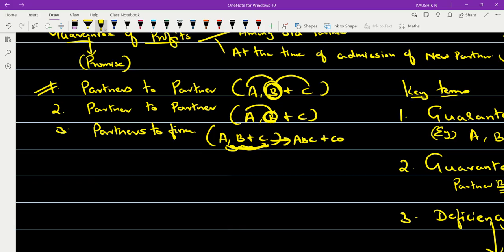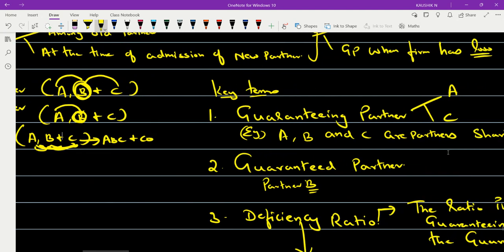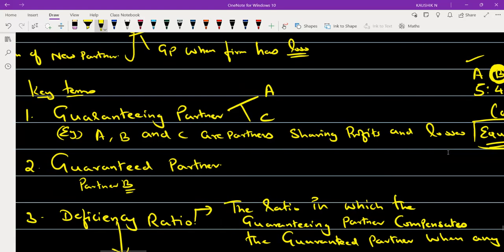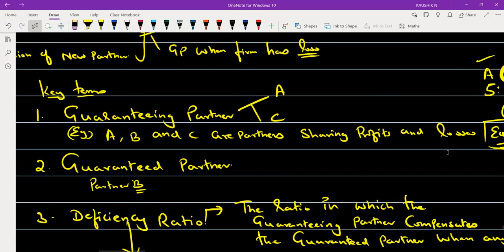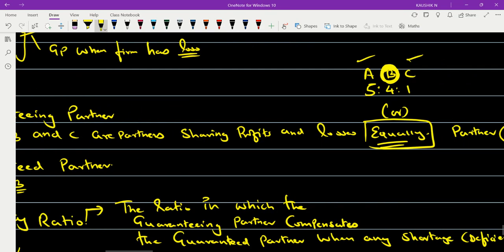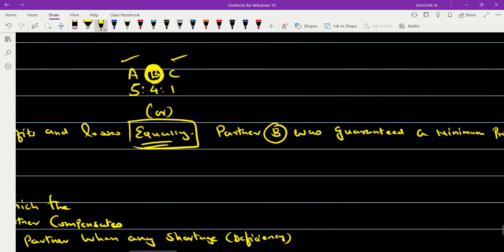When A, so in this case, the deficiency ratio you can't expect, it will not be given to you. Okay, now let us take an example, that same problem. Guaranteeing partner. Suppose the situation is the second situation. A, B, and C are partners sharing profits and losses equally.